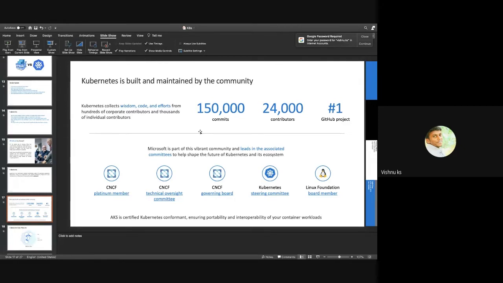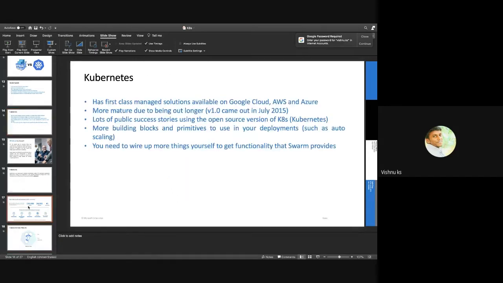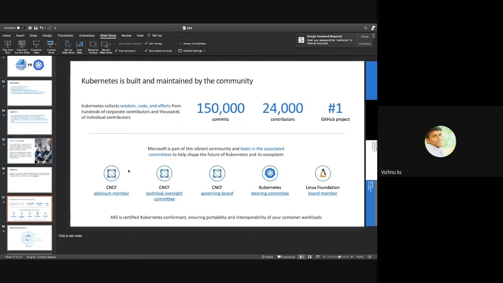Kubernetes started as an internal project by Google, and then they donated it to open source, and everyone started using it. So it is really popular, and many big companies are using Kubernetes. They have really good success stories with it.